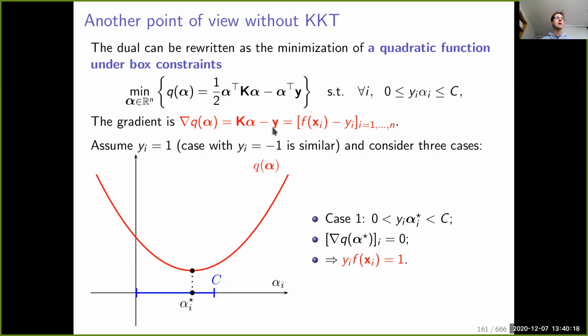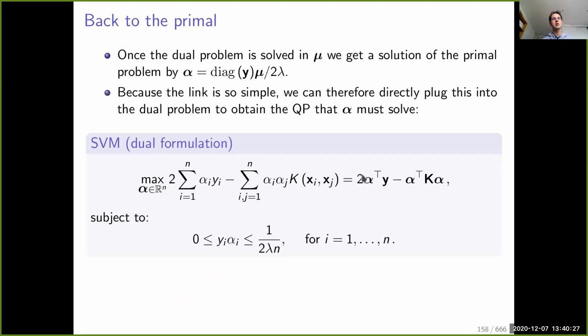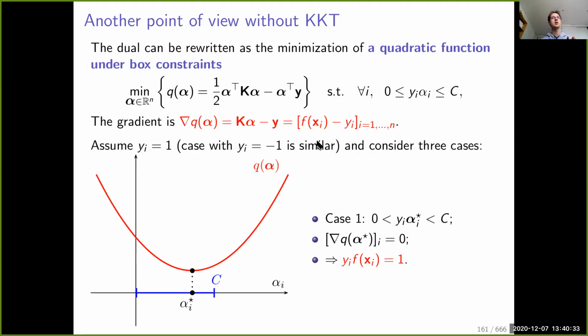And by the way, without changing the solution, I also divided the objective by 2. There was a factor 2 here. If you're asking yourself where this 2 disappeared, I just divided by 2 because it doesn't change the solution, simply because it gives me a simple form of the gradient, which is K alpha minus y.